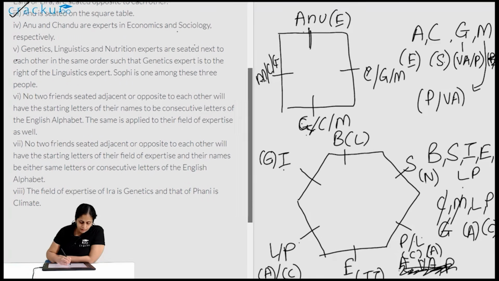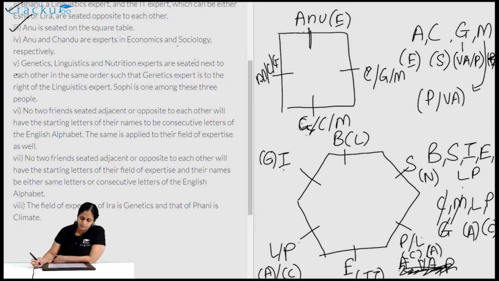Now let me look at clue 4. Anu and Chandu are experts in economics and sociology respectively. Done. Genetics, linguistics and nutrition experts are seated next to each other in the same order such that the genetics expert is to the right of the linguistics expert. Sophie is one among these 3 people. Also done. No 2 friends seated opposite or adjacent to each other will have the starting letters of their names be consecutive letters of the English alphabet. The same is applied to the field of expertise as well.